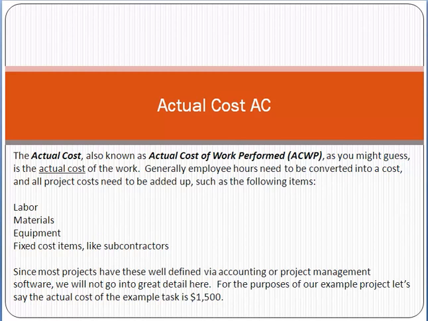For example, the cost of labor, the cost of material, the cost of equipment, the fixed cost items, etc. So we have to add up all the costs to calculate the actual cost. If you are implementing any particular task in a project, it doesn't mean that you will only calculate the cost of labor or the cost of an employee only.